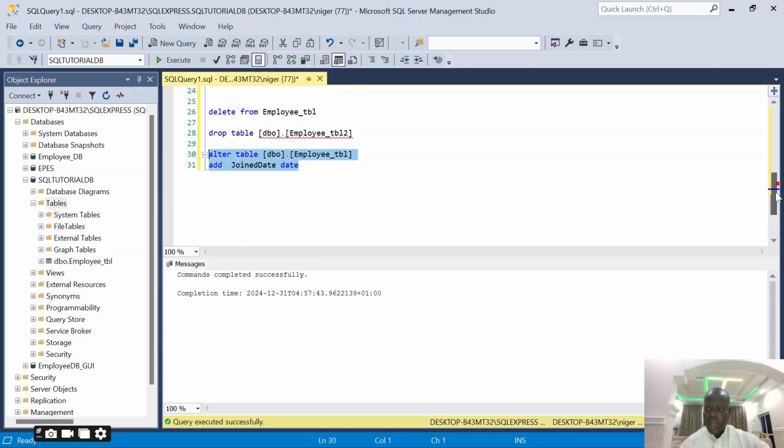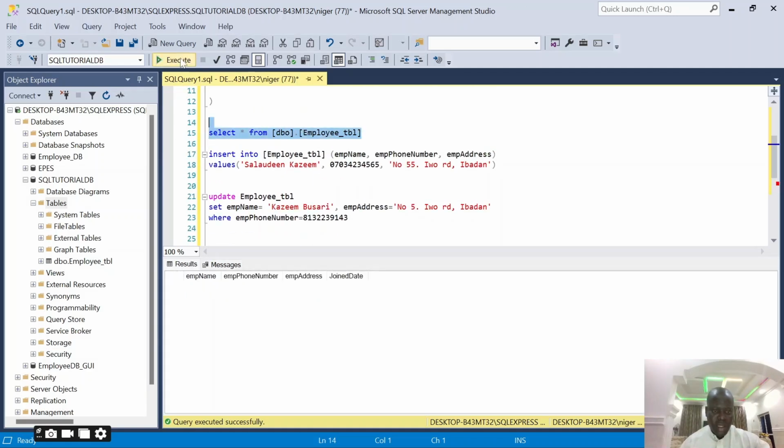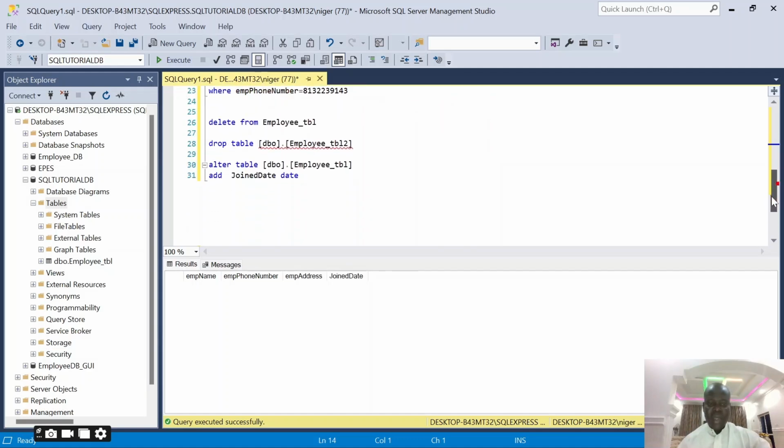So when I come back here and look at the structure of my table, you will discover that that particular column has been added to the table. You can see we have employee name, phone number, employee address, and we have join date. Now, if I also want to add an ID that will uniquely identify each person, so that two people will not have the same thing.